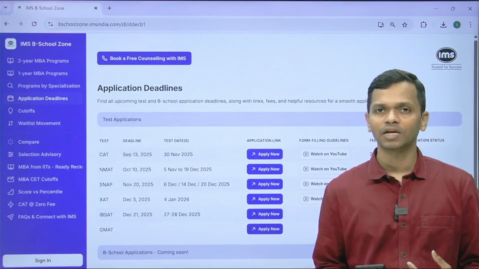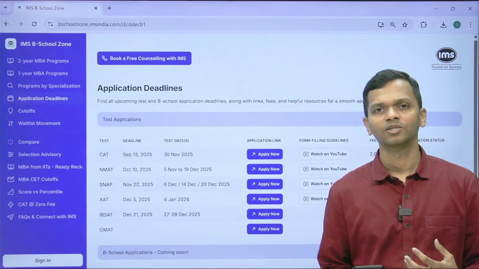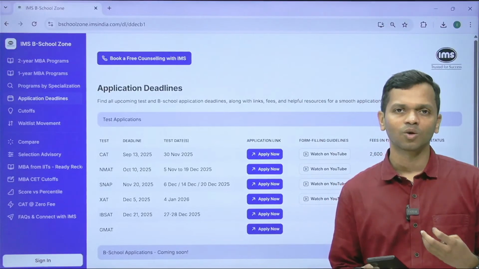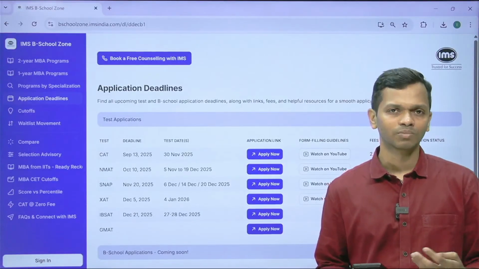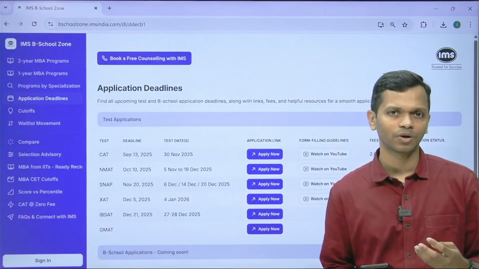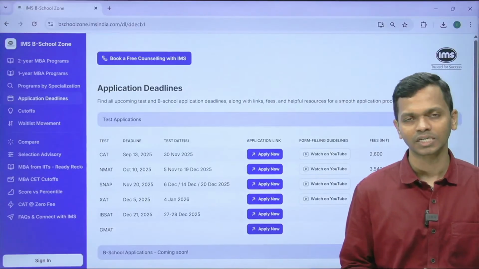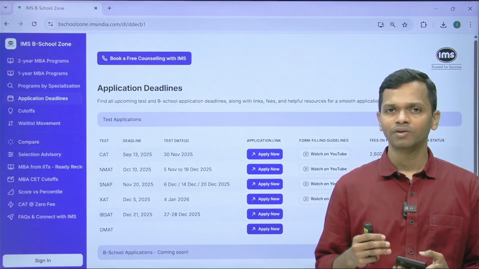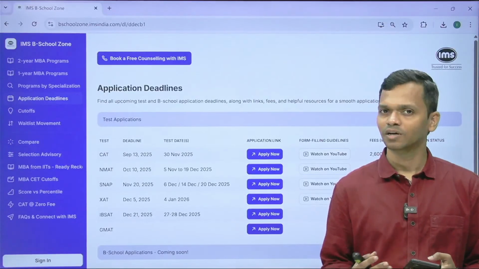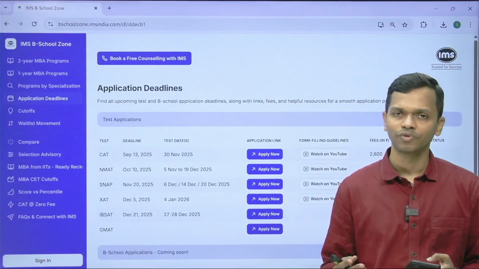Whenever you see a date which is convenient to you, my suggestion is to book it, because a lot of times students wait for slots to open, but sometimes they do, sometimes they don't. So it may happen that you have to travel to some other city to take the test. To avoid that situation, the best thing that you can do is, whenever you see a slot that you think is convenient for you, you just book it, you don't wait for more time.